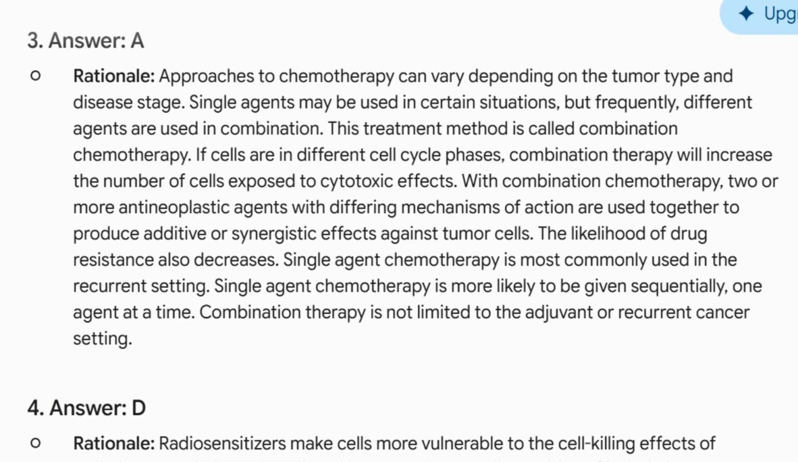Answer: A. Rationale. Approaches to chemotherapy can vary depending on the tumor type and disease stage. Single agents may be used in certain situations, but frequently, different agents are used in combination. This treatment method is called combination chemotherapy. If cells are in different cell cycle phases, combination therapy will increase the number of cells exposed to cytotoxic effects. With combination chemotherapy, 2 or more anti-neoplastic agents with differing mechanisms of action are used together to produce additive or synergistic effects against tumor cells.